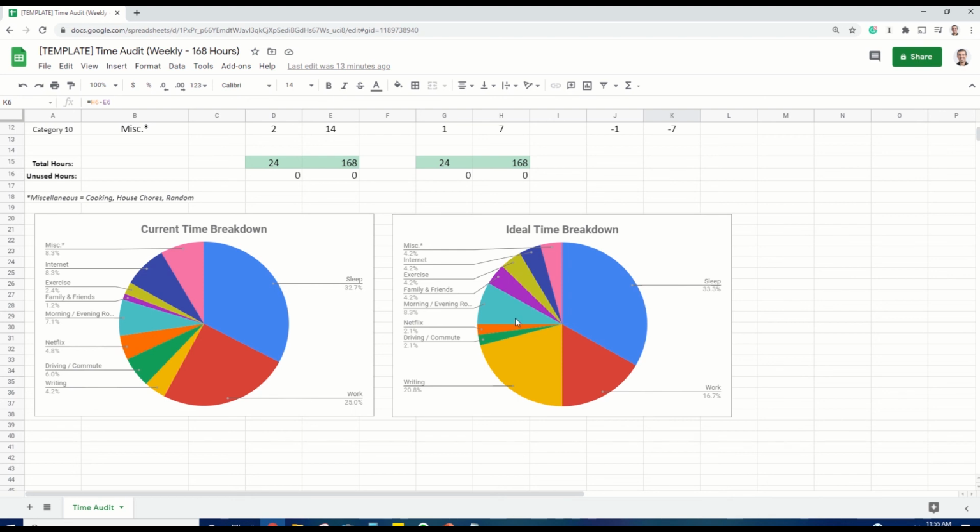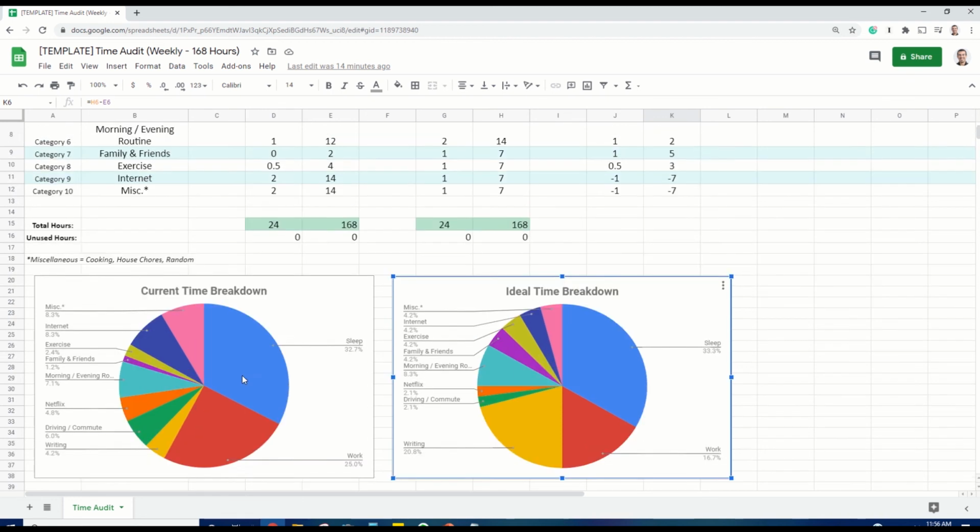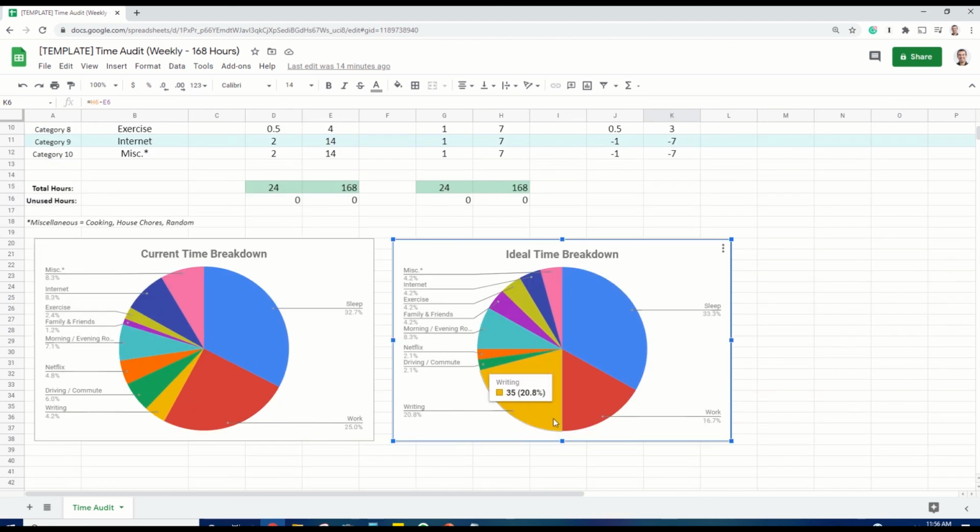So for me, one of the hard things to admit was I say that family and friends is a priority, but if you look at my weekly breakdown, it was the tiniest sliver, that tiny little purple one right there. That was all I was giving to what I was saying was one of the most important parts of my life. And that's just not cool. Like I knew that if I could make my time reflect my values, I would be a happier, healthier person. So again, like for writing, you can see that's the little sliver, that's the number that I wanted to increase. And you can see how much bigger part of the pie it is in my ideal breakdown.